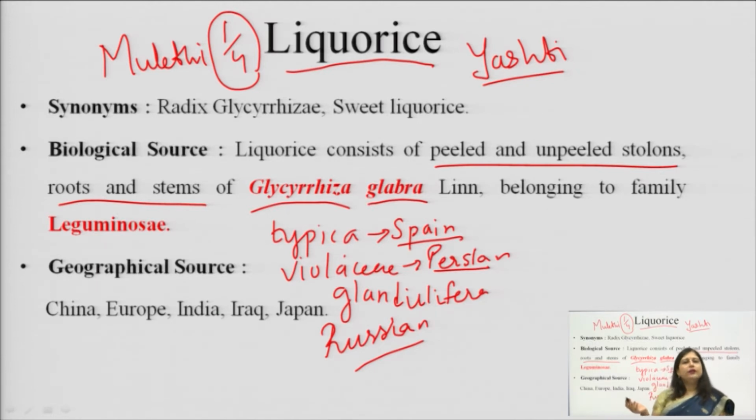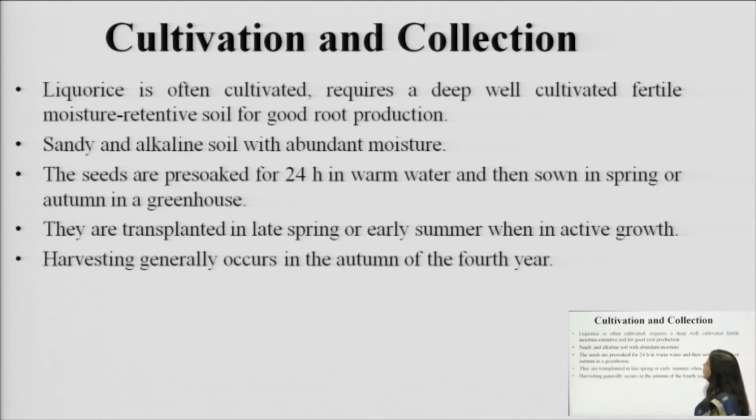And the geographical source is basically China, Europe, India, Iraq and Japan. So, these are the geographical sources of licorice. Now, we move to the cultivation and collection. Because this drug is used as a food material, it is cultivated on a large scale, and for cultivation we need a specific type of environment for the particular growth of this licorice.